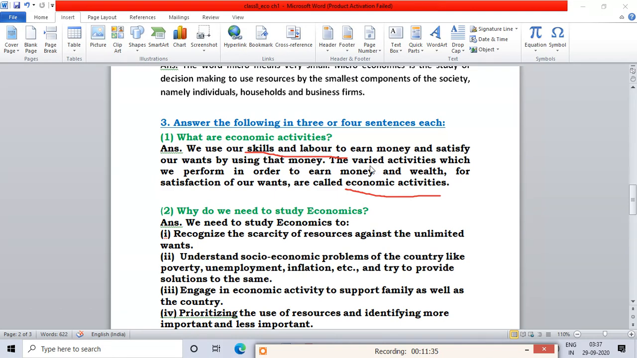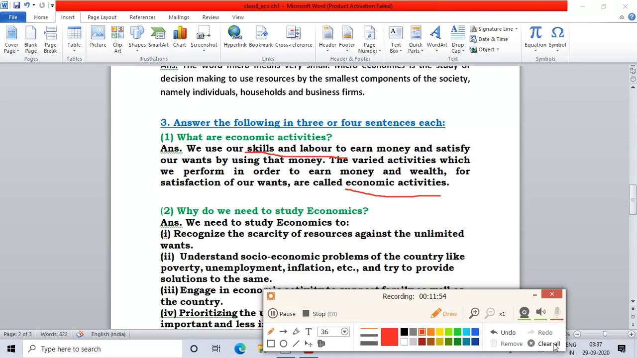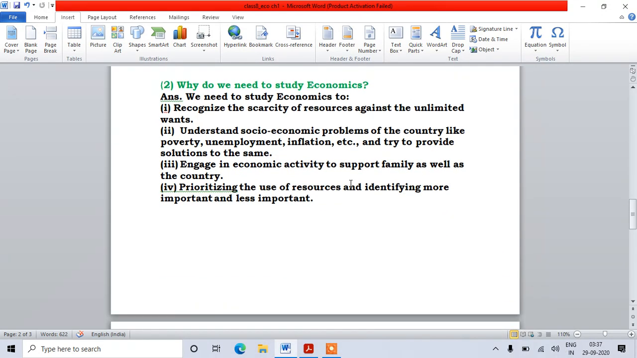The varied activities means the different activities which we perform in order to earn money and wealth for satisfaction of our wants are called economic activities. So in simple terms, you should remember, economic activities are those activities by which we earn money and satisfy our needs or wants. Okay, next question, question number 2, why do we need to study economics?